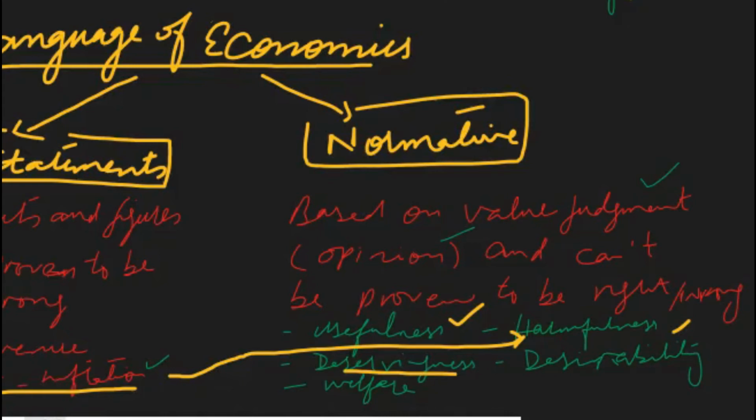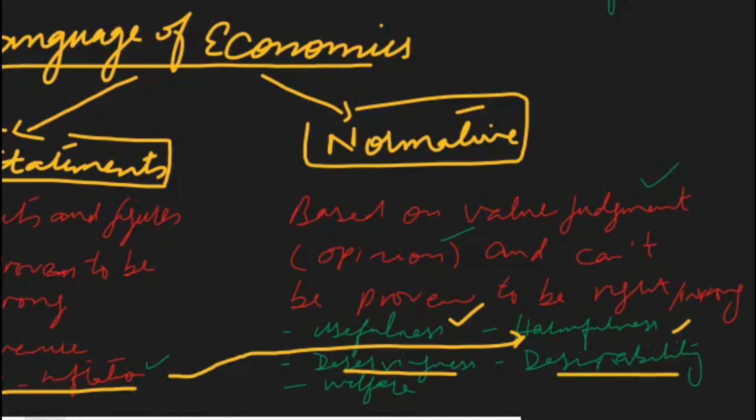Then there is deservingness, and it is again a normative statement. For example, if we say that this student deserves a star, or he deserves distinction in the examination, this is basically the opinion of a certain teacher. Then there is desirability, and desirability means when we say that this thing is more desired than that thing. It is again a normative statement, and it is more towards opinion.